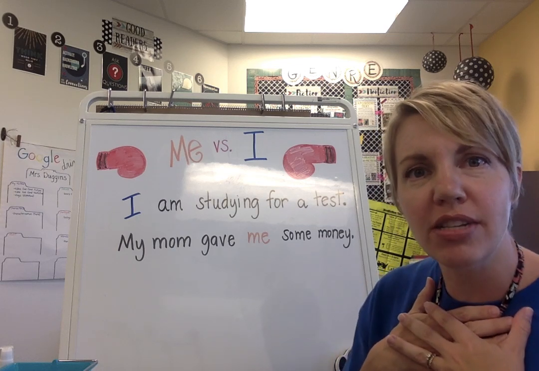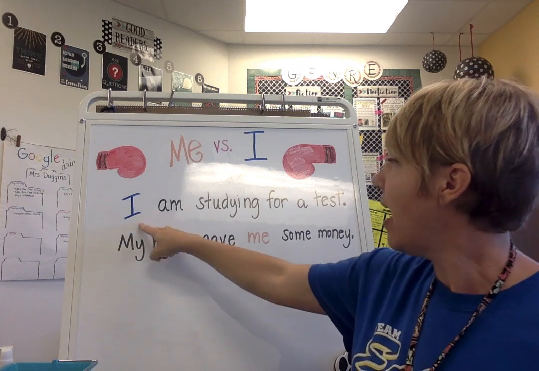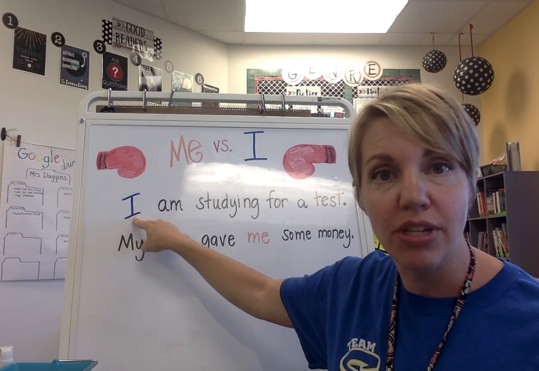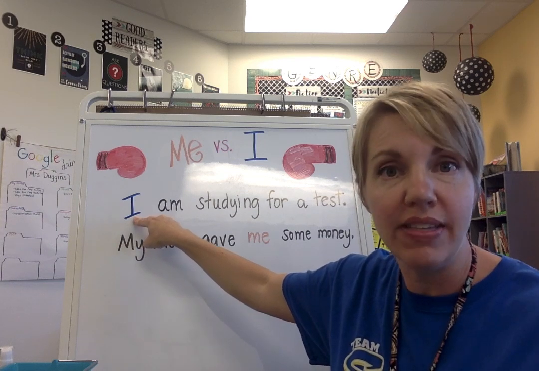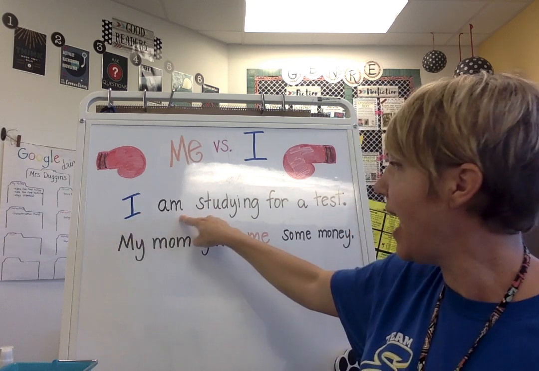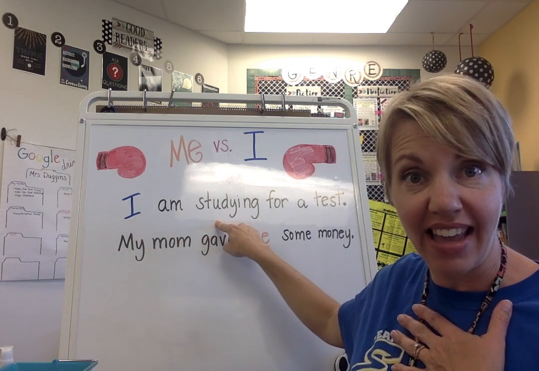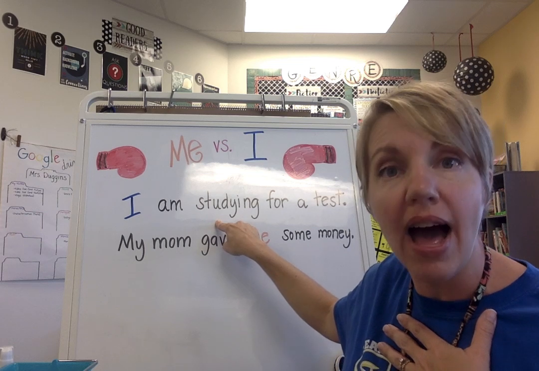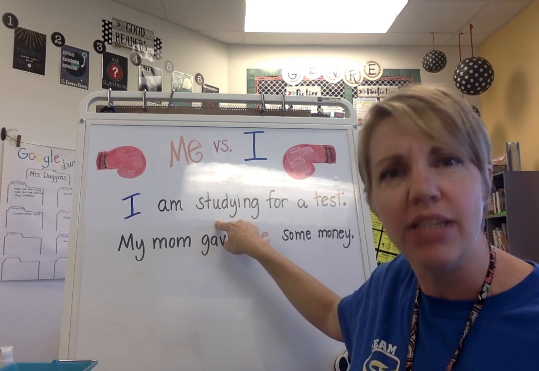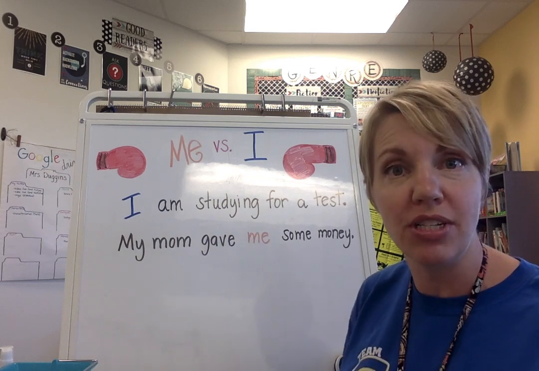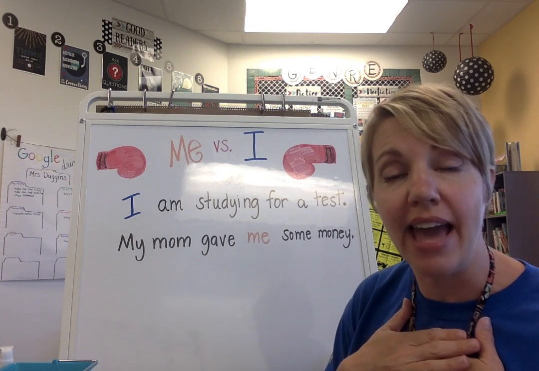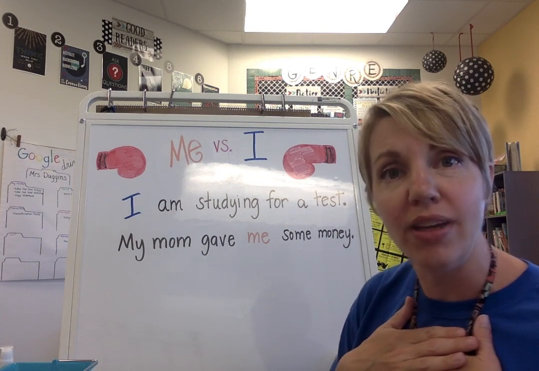Let's take a look at this first sentence I've written on the board. I am studying for a test. Well, I is the subject of the sentence. It is who or what the sentence is about. I is doing the action, am studying. It is I that is doing the studying. So I am the doer of the action. That's why I is a subject pronoun. It's used in the subject of the sentence, generally at the beginning. I am doing the action. I am studying for a test.